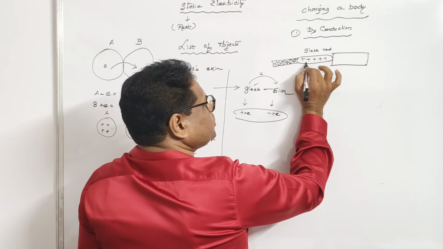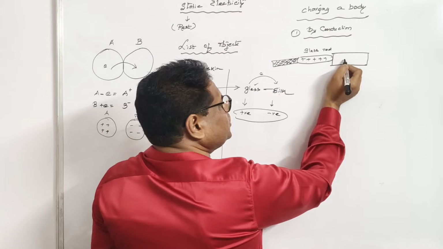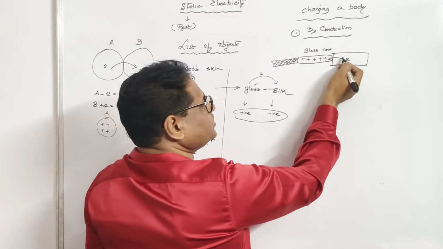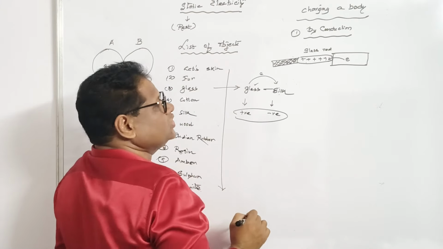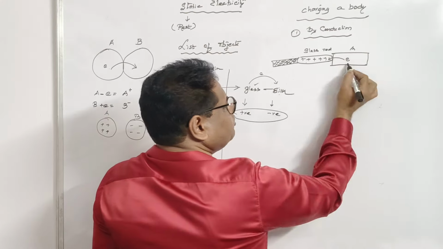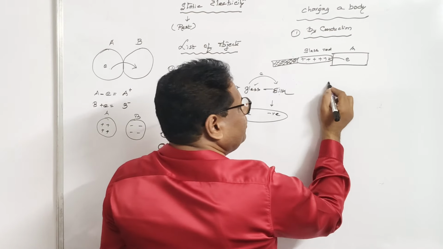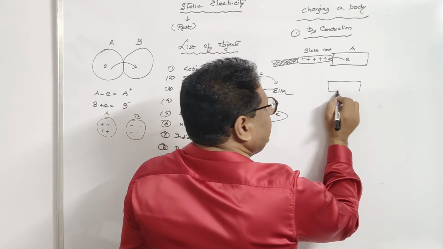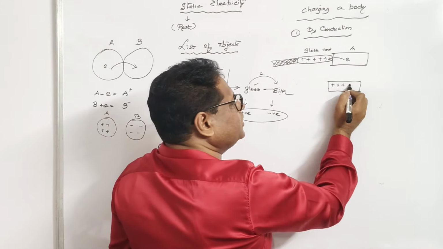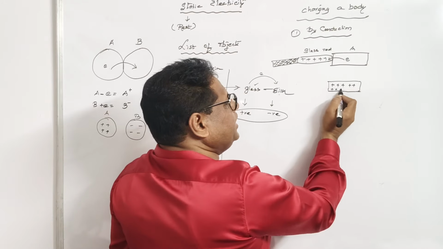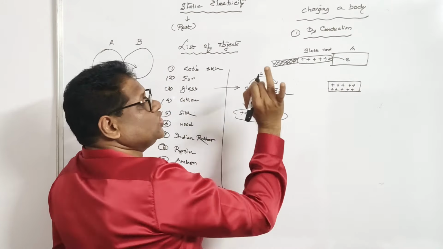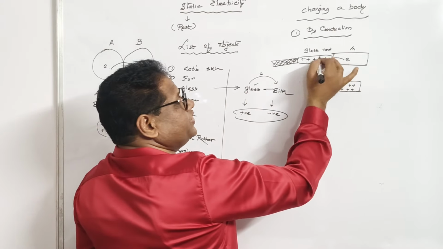Now when you touch the glass rod with this, the electrons from the neutral body flow into the rod. This is the motion of electrons, the direction of flow of electrons. So what happens after this? The body A, suppose this is body A. After removing the glass rod, the body gets positive charge. You know why? Because body A has suffered net loss of electrons. Electrons always flow from surplus to deficit area.